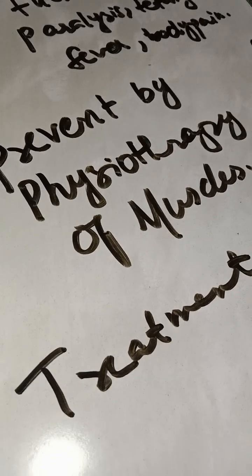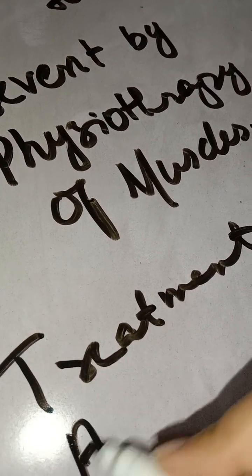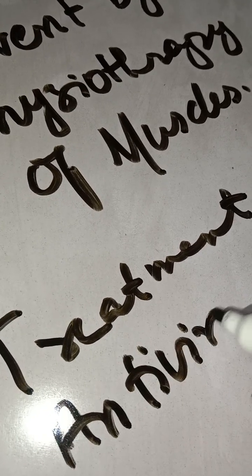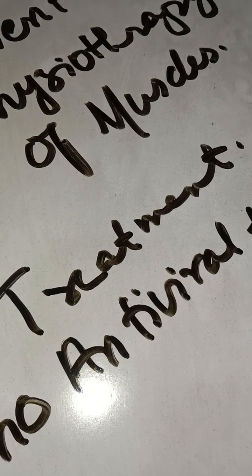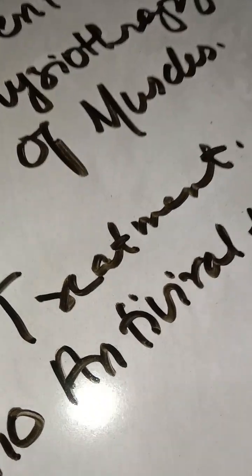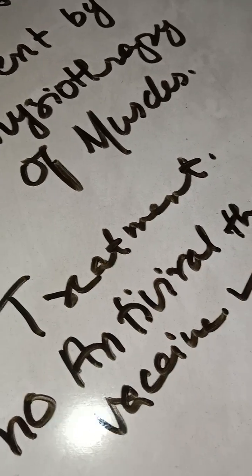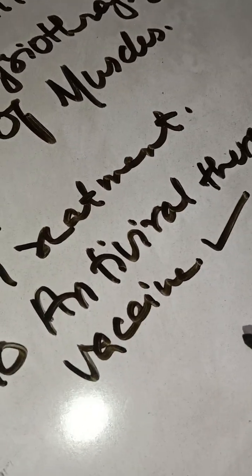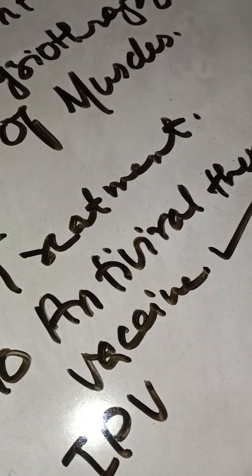There are no antiviral therapies present for this disease, but its vaccine is available. There are two types of vaccine, that is IPV and OPV.